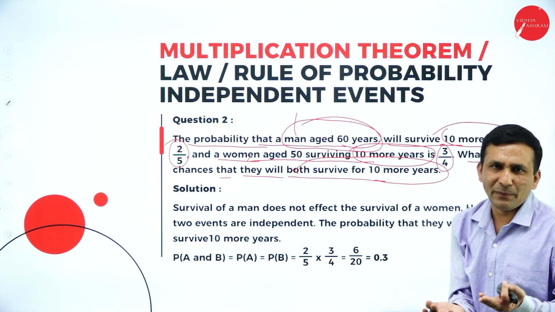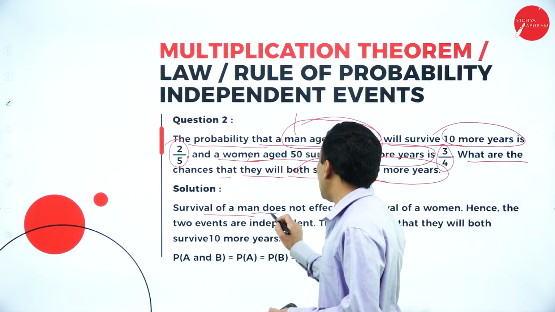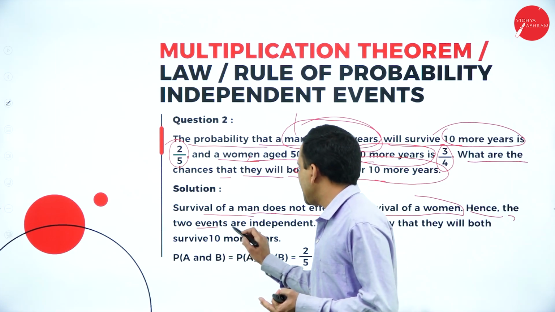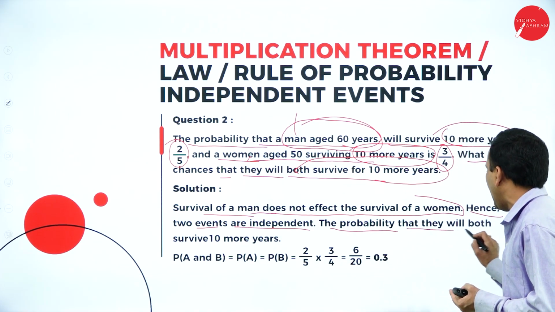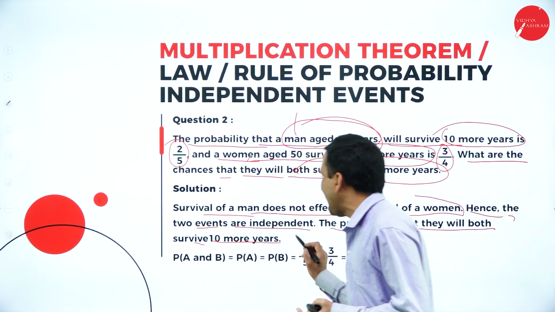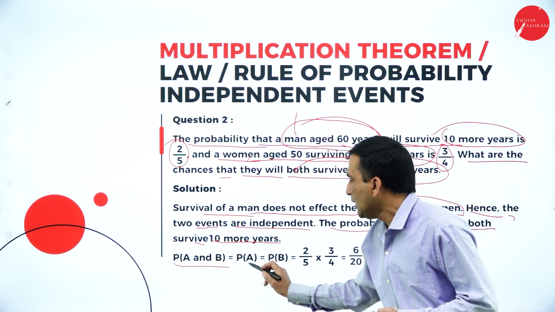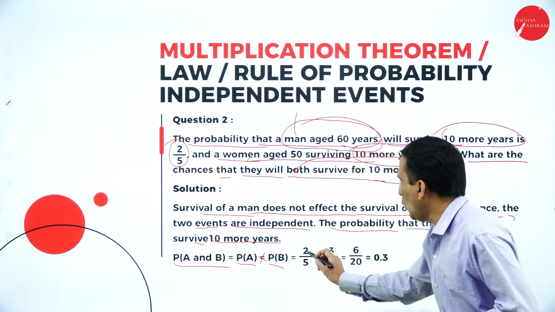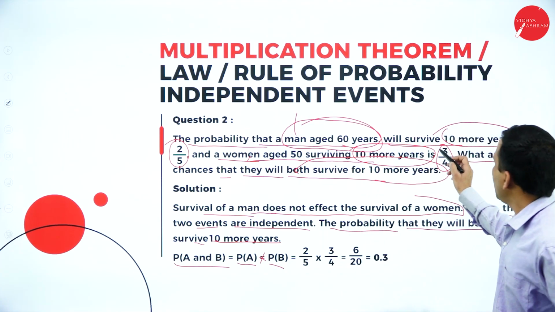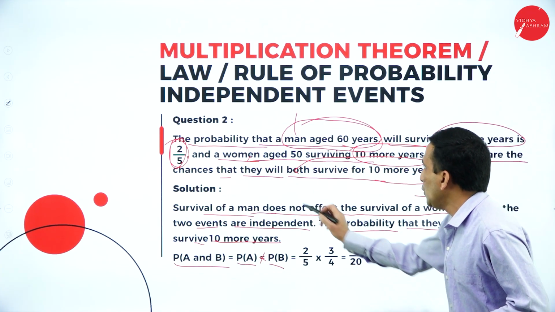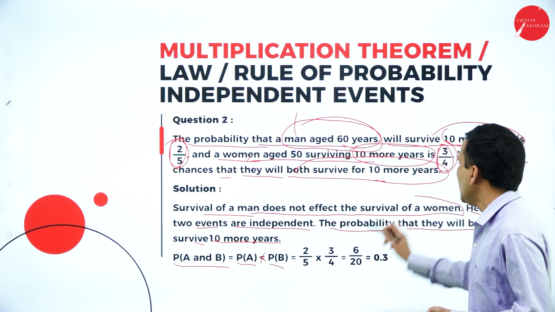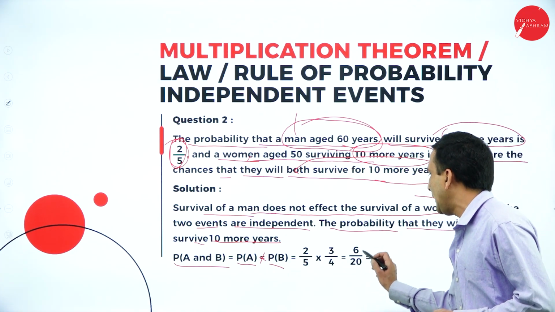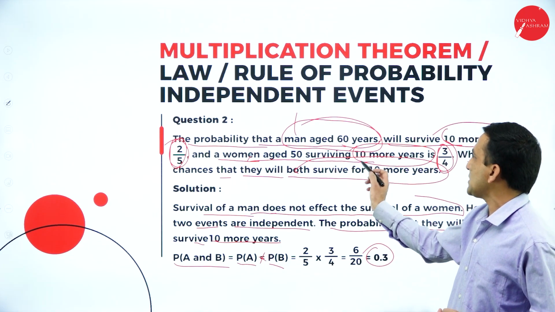Now you need to multiply. The survival of the man does not affect the survival of the woman because both are independent. The two events are independent. The probability that they will both survive 10 more years, the product we need to write here. So P of A stands for man, P of B stands for woman. Here 2 by 5, which is clearly specified, into 3 by 4, which belongs to the woman. Direct multiplication: 2 into 3 is 6, 5 into 4 is 20. Now the probability of both surviving is 0.3.